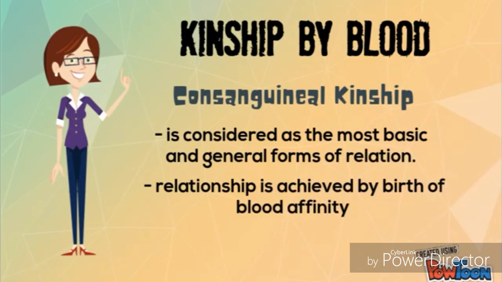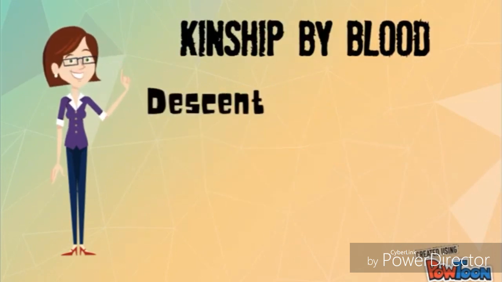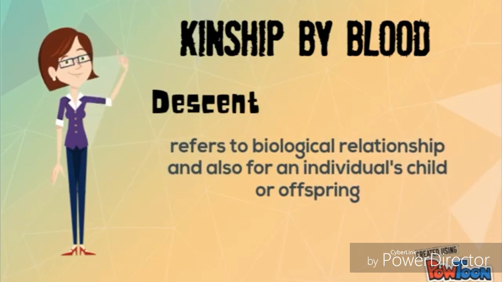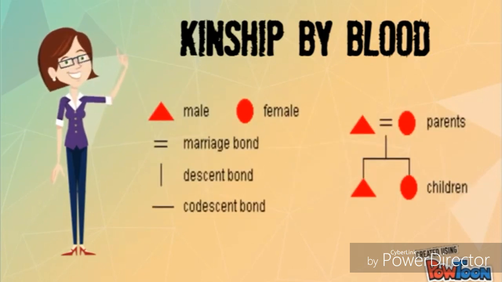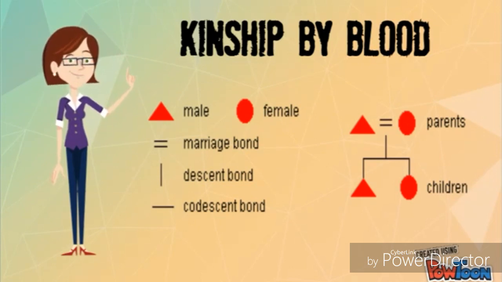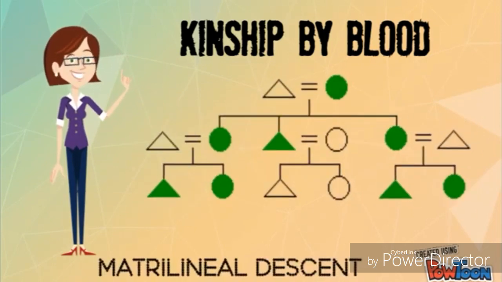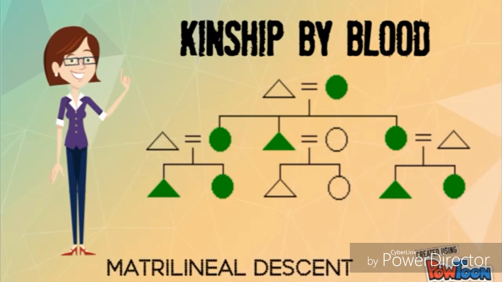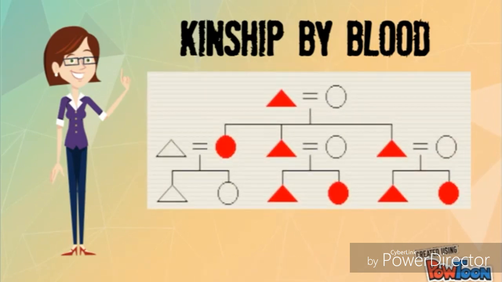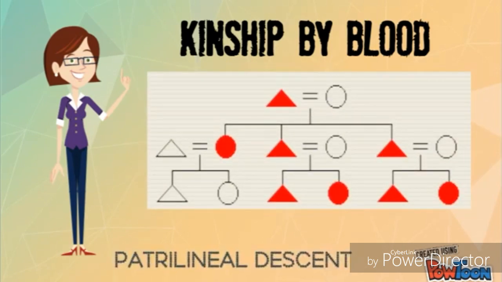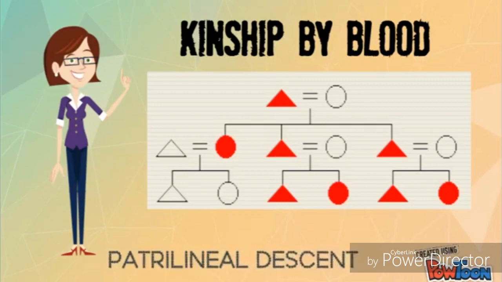The second type of kinship by blood is descent. Descent refers to the biological relationship and also refers to an individual's child or offspring. These are the symbols used to study patterns of descent and kinship group. There are 2 types of descent. First is the matrilineal descent. Matrilineal descent is where kinship is seen through his or her mother's line of descent. Then the second one is patrilineal descent. Patrilineal descent is where kinship is reckoned through his or her father's line of descent.